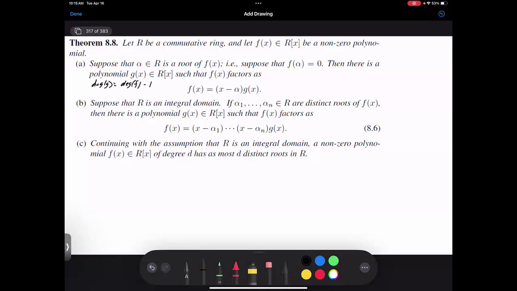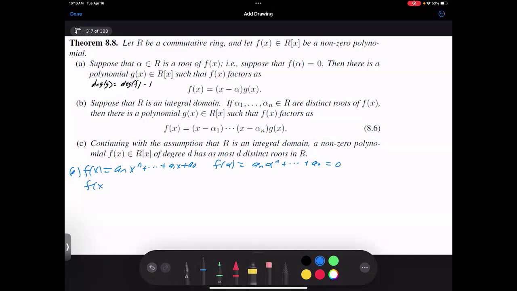And so this was a homework problem. For part A, what we did is we had f of x equals a_n x to the n plus dot dot dot plus a_1 x plus a_0. We have f of alpha equals a_n alpha to the n plus dot dot dot plus a_0, and this equals 0.